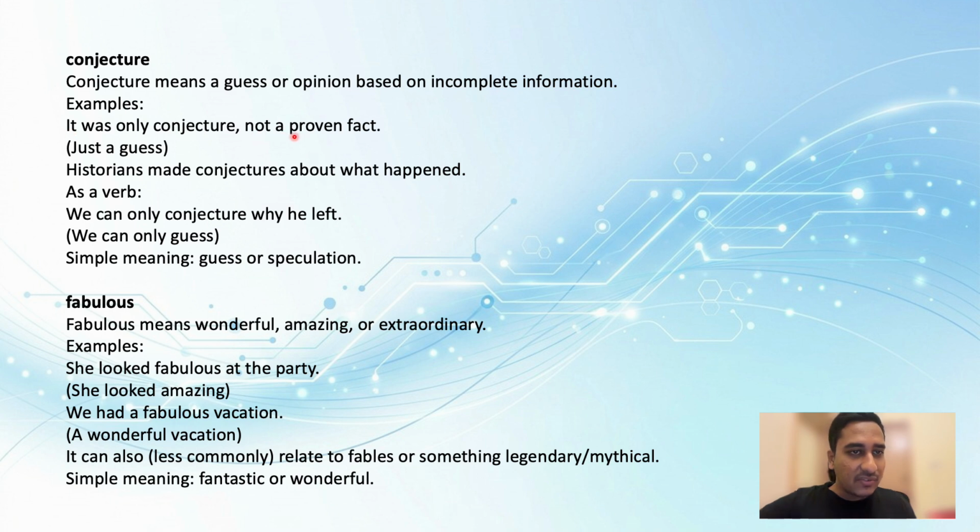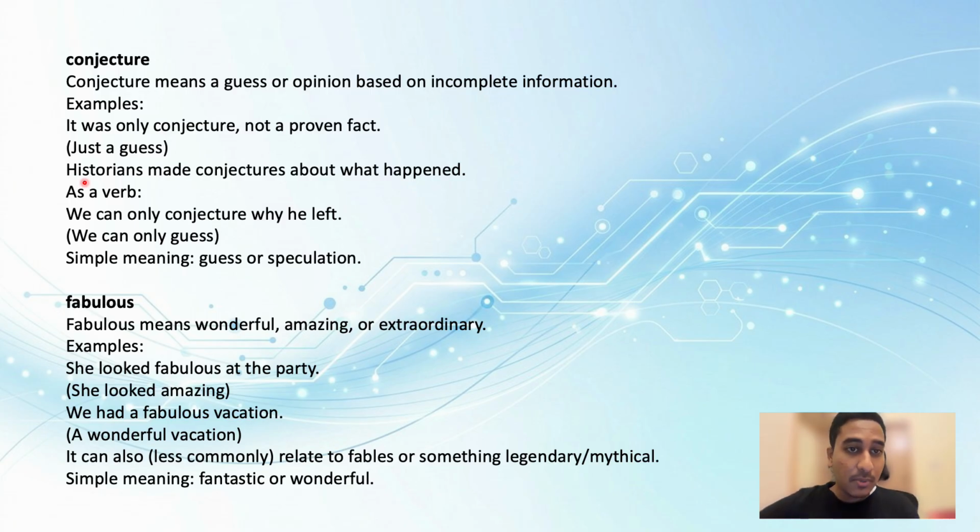The first example is, it was only conjecture, not a proven fact, just a guess. The sentence clearly says that it was only a guess, not a proven fact. It was not a fact, just a guess. Okay, let's go to the next sentence.